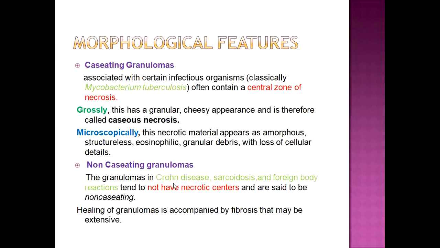On the basis of morphology, granulomas are classified into caseating and non-caseating granulomas. As the name indicates, caseating granuloma contains a central zone of necrosis. They are typically found in Mycobacterium tuberculosis. Grossly, they have a granular cheesy appearance. Microscopically, this necrotic material appears as amorphous, structureless, eosinophilic granular debris with loss of cellular details. Non-caseating granulomas don't have necrotic centers and they are found in Crohn's disease and sarcoidosis.